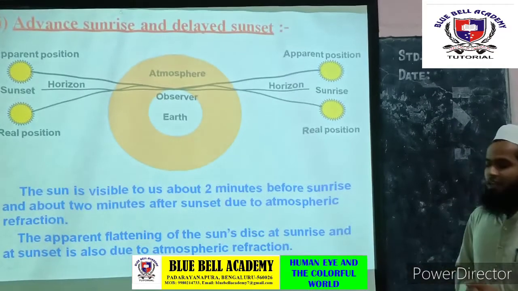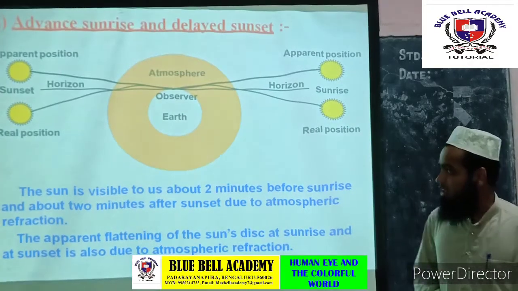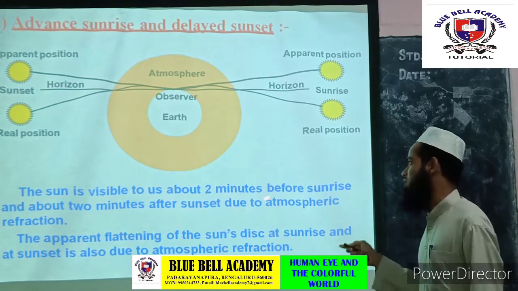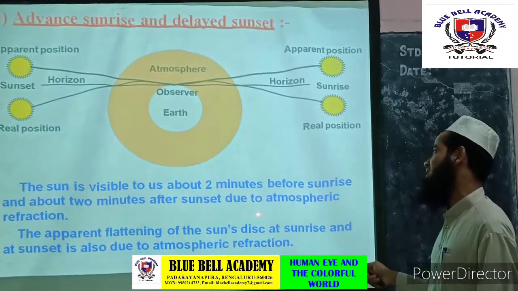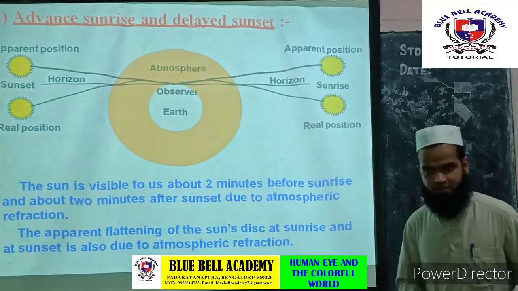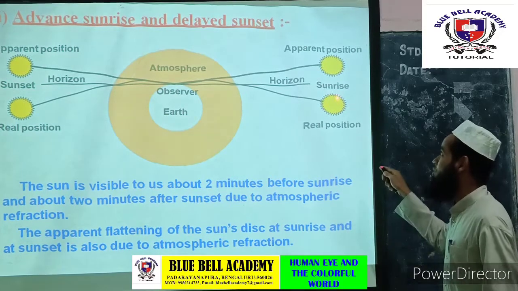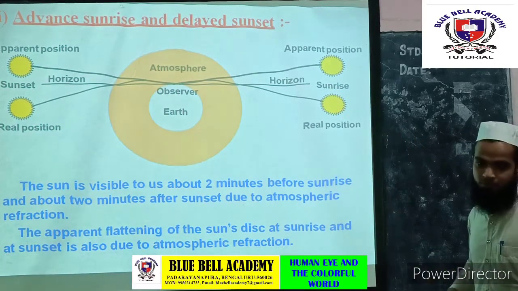Advanced sunrise and delayed sunset. It is also because of atmospheric refraction. The sun is visible to us about 2 minutes before the actual sunrise and about 2 minutes after the actual sunset because of atmospheric refraction. What is the reason behind this? During the sunrise, the actual position of the sun is here.